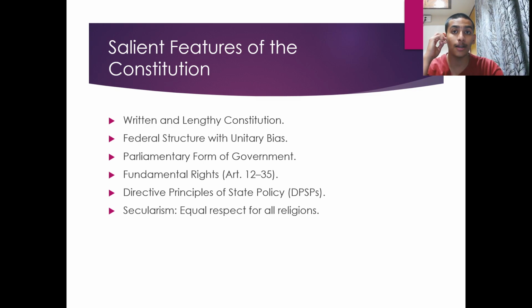Then, it is a parliamentary form of government, that is, people's government, where people elect representatives from among themselves to form a government. There is a legislature, executive and judiciary. All of this we will study in detail, but you should know that there are three organs of government: legislative, executive and judicial. And the Indian Constitution gives us fundamental rights, in Part 3 of our constitution, which runs from Article 12 to Article 35. There are different types of fundamental rights, which we will study in detail.